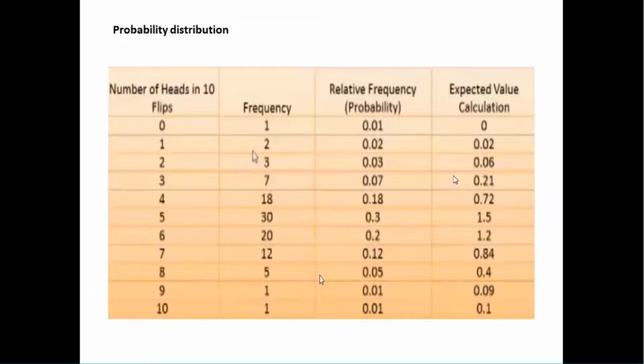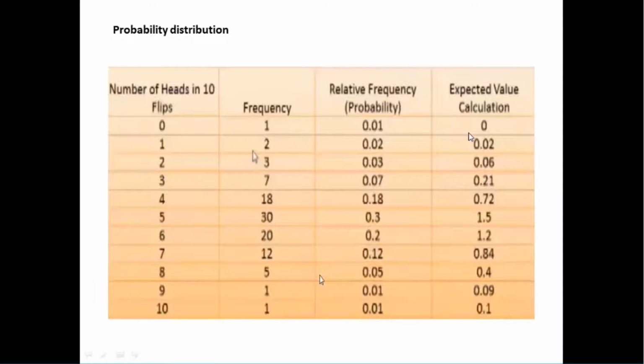You didn't do any experiment, but you are arriving at a particular value. You guess that whenever I toss 10 coins simultaneously, at least 5 times I can get head. At least 5 coins will turn up head. That's your expected value. That's where this expected value is calculated.